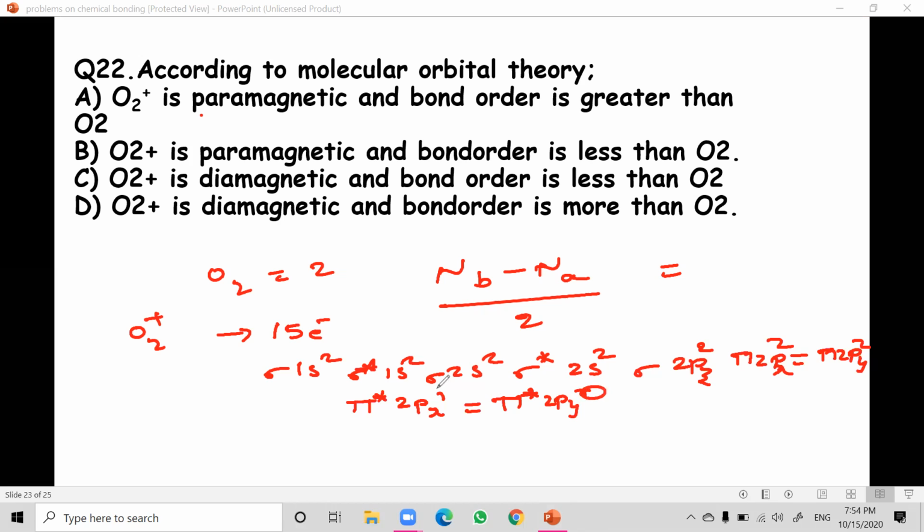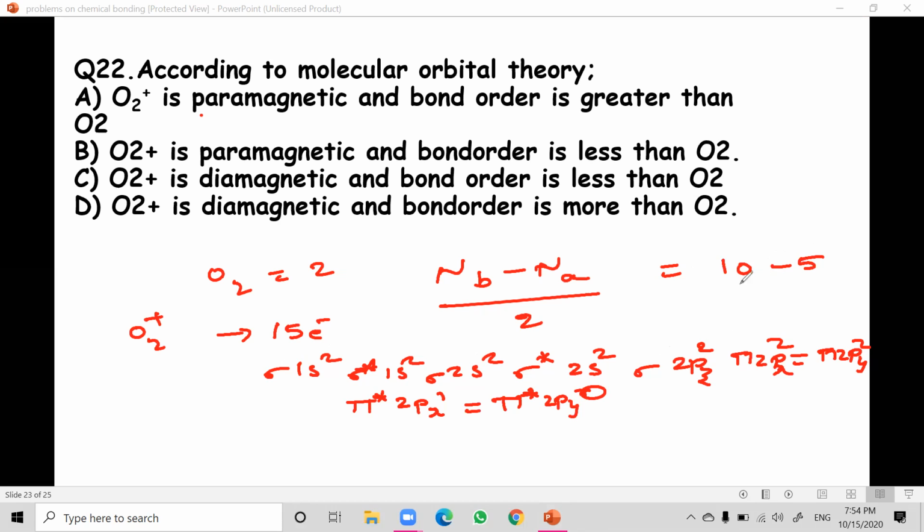Now let us take bond order into consideration. Number of bonding electrons is 2, 4, 6, 8, 10, minus anti-bonding electrons: 2, 4 plus 1, that is 5.